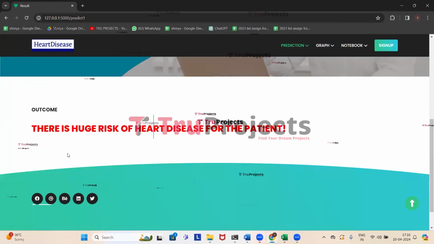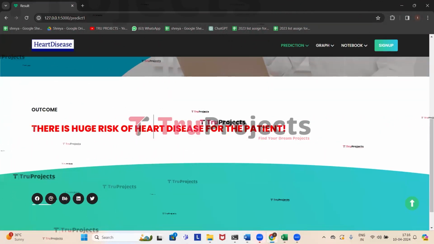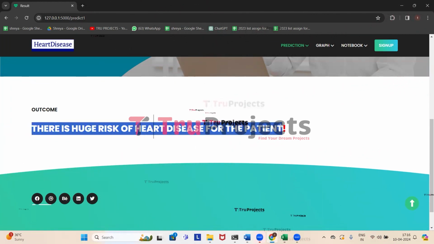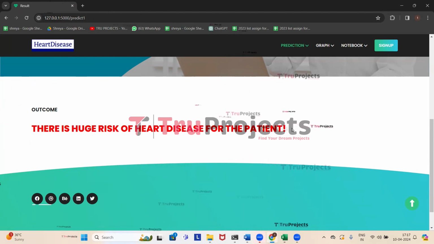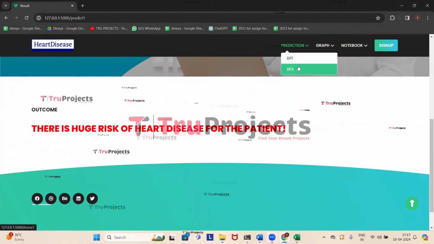So based on the entered parameters, we got the prediction that there is huge risk of heart disease for the patient, and it has correctly predicted. So now we will enter another test case. So under prediction, click on DF2 again.